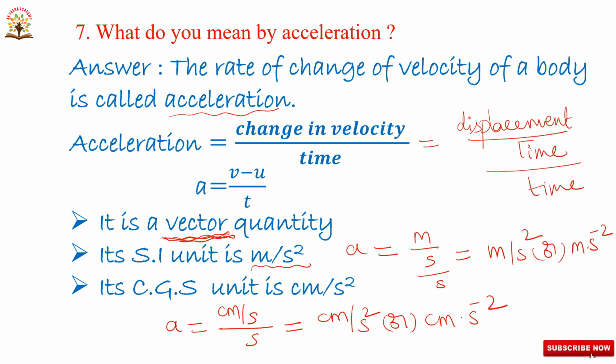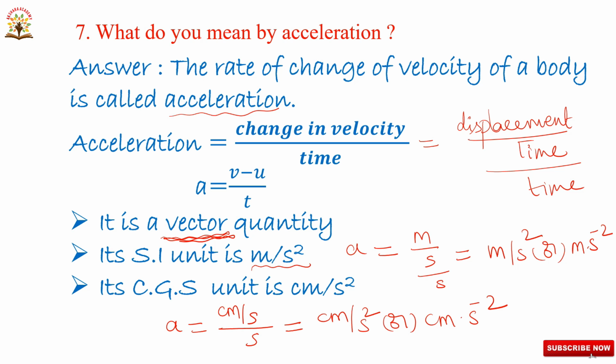Acceleration is the rate of change of velocity, or acceleration is equal to change in velocity by time taken. Velocity is nothing but displacement by time, and again time. Here this is for finding the units.